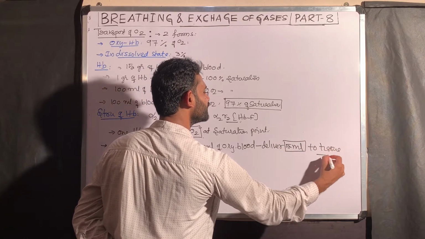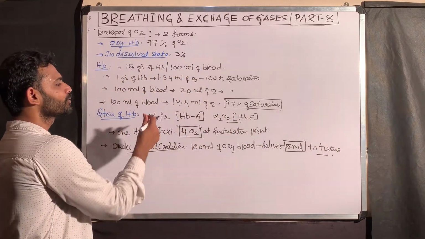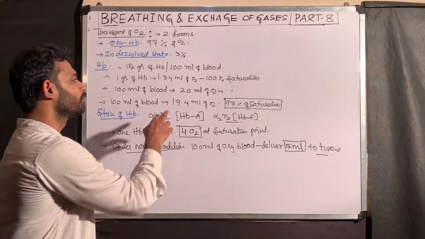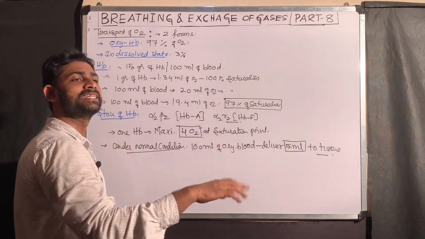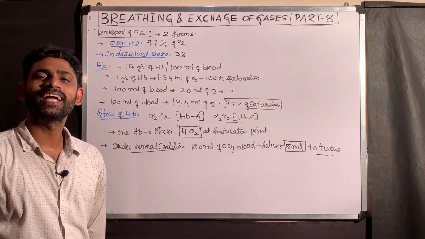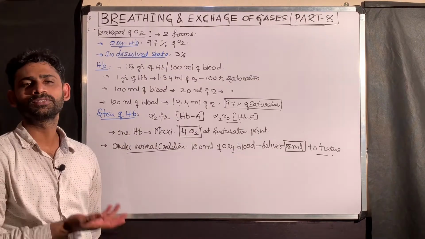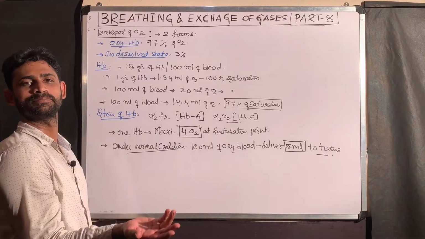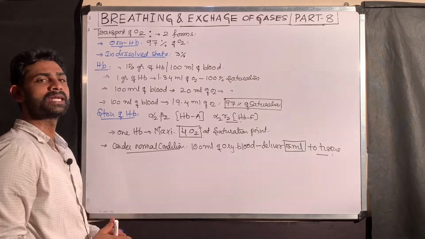You can understand how much total it is carrying, 19.4 ml per 100 ml. Out of 19.4, how much is it giving to the tissue? Only 5. The remaining, almost 15 ml, it is again carrying back. It is under normal condition.